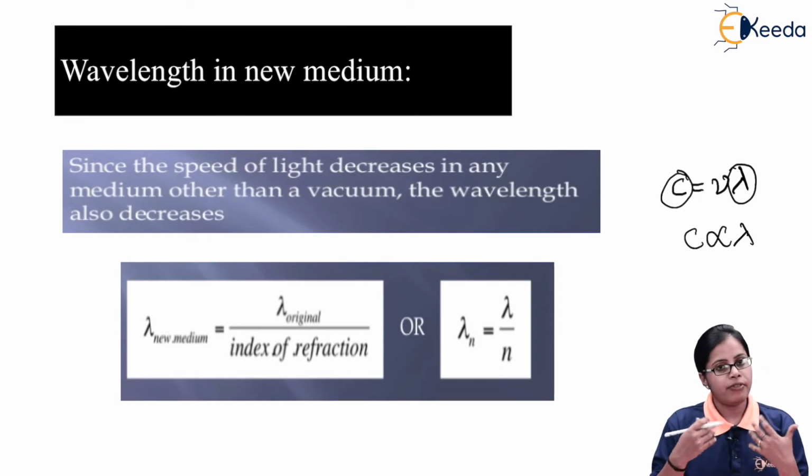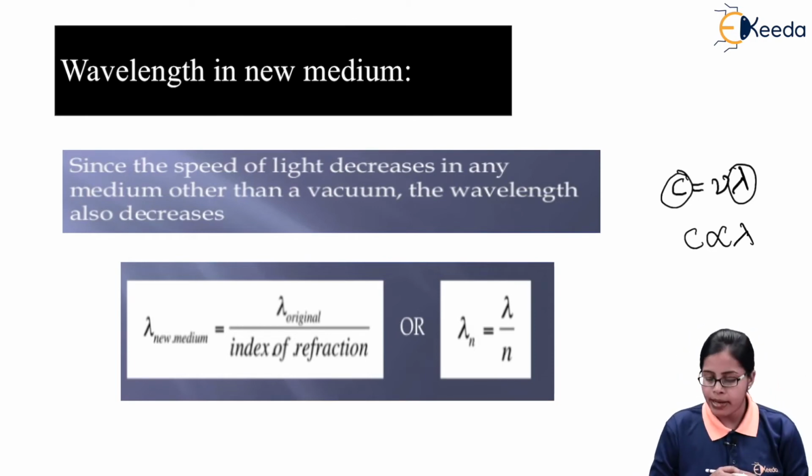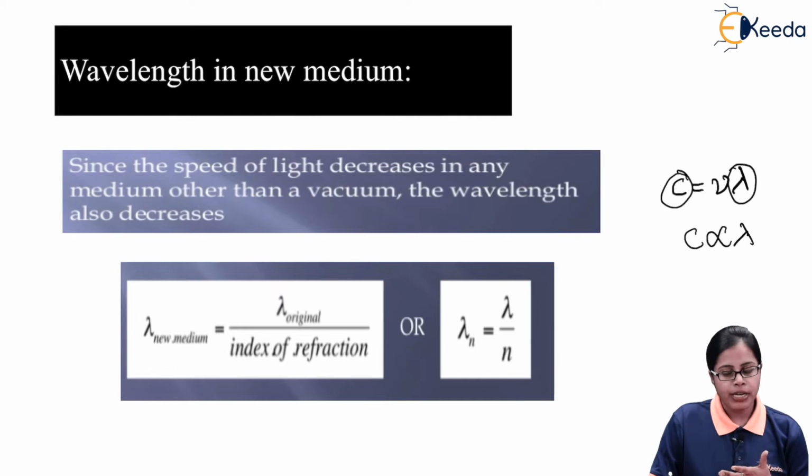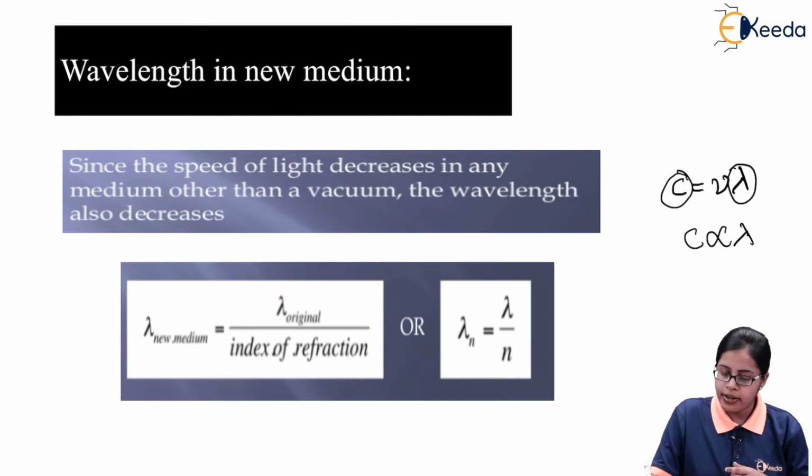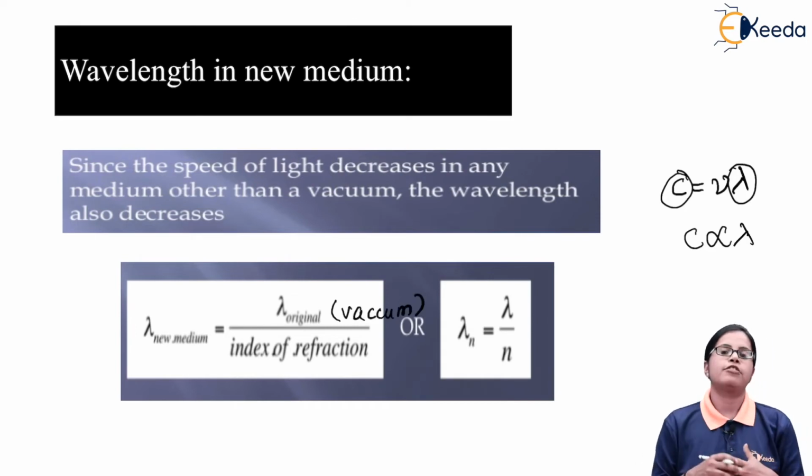So we can write the wavelength of light in the new medium, lambda new medium, as equal to the original wavelength, which is calculated in vacuum, divided by the index of